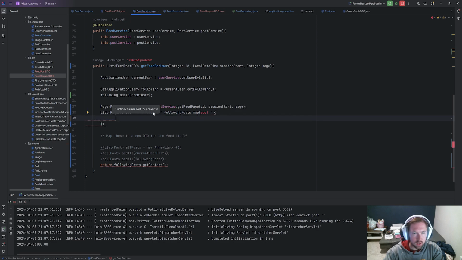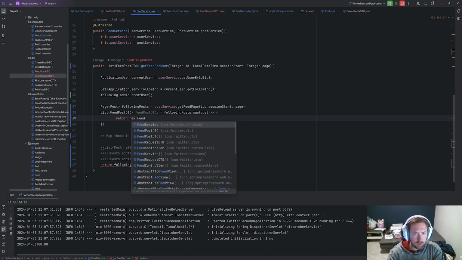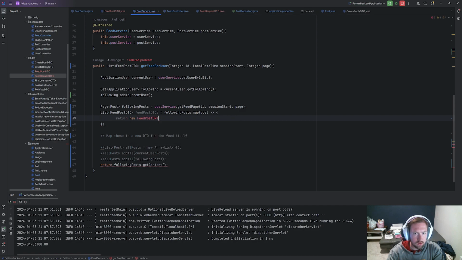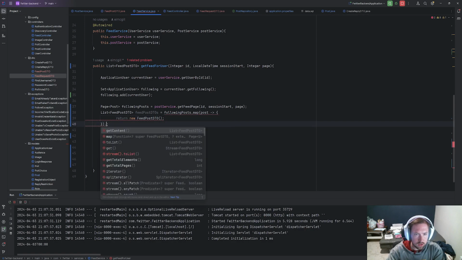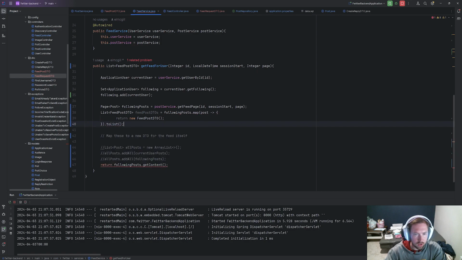And we do want to go ahead and do this. Whoops, I messed that up. I didn't want to do equals. I wanted to do this. Maybe. And we will return, for now, we'll just return a new feed post DTO with nothing in it for now, just to kind of satisfy this. We might say dot and then two lists here. There we go. Cool. So right now, this is just basically mapping this to nothing. We want to map this to new things. We could do something really fancy here and try to make things complicated, or what we could go ahead and do is first we'll go ahead and say feed post DTOs. We'll return that.